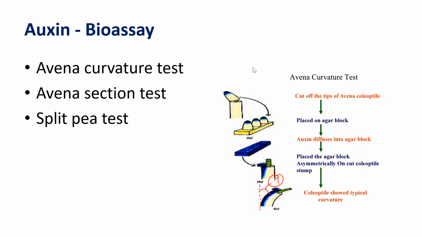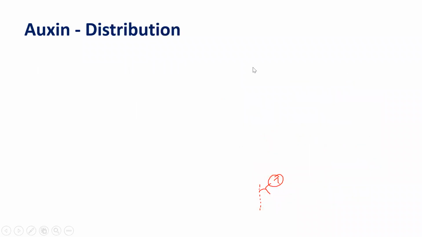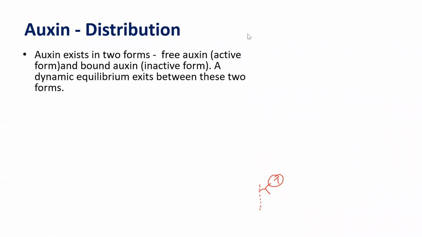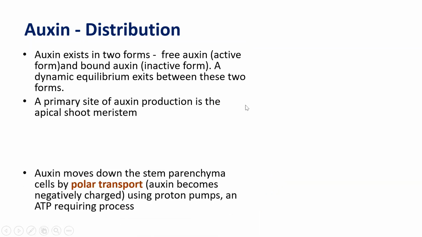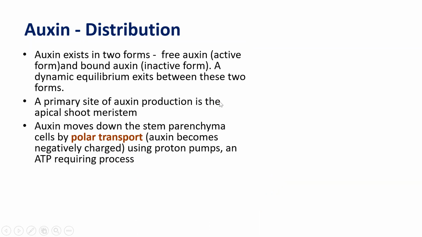So now the last section, the function of auxin. But before that, let's have a look at the distribution. We know very well auxin occurs in two forms, free auxin and bound auxin, and an equilibrium exists between these two. Primarily auxin occurs at the apical shoot meristem. Wherever the auxin is synthesized, being a hormone, it is not used over there. It is used somewhere else. So auxin synthesized in the shoot meristem is going to be utilized at other places.